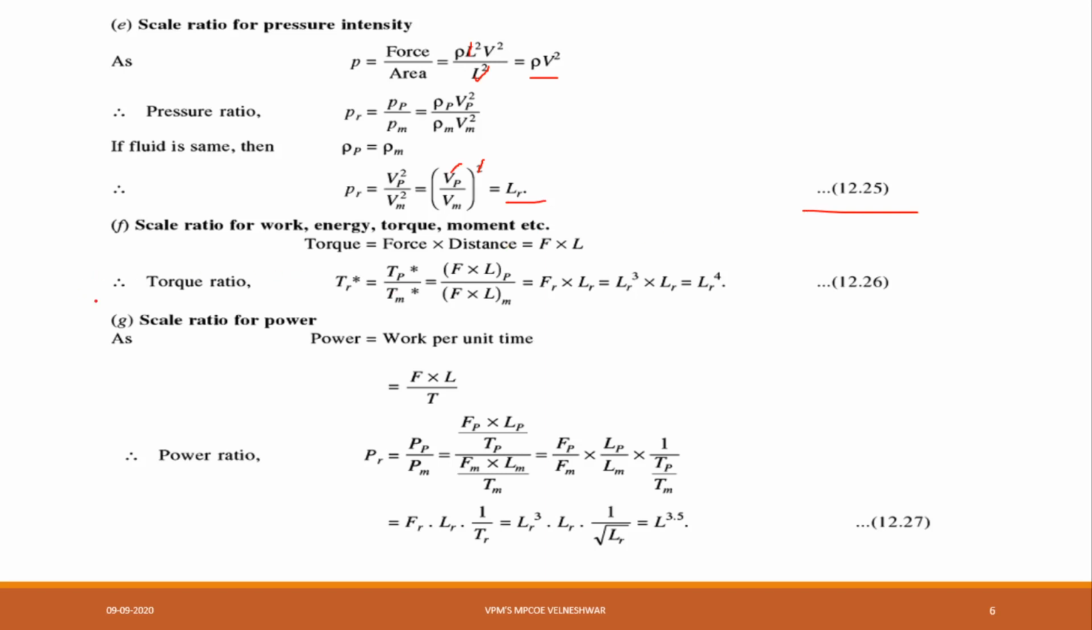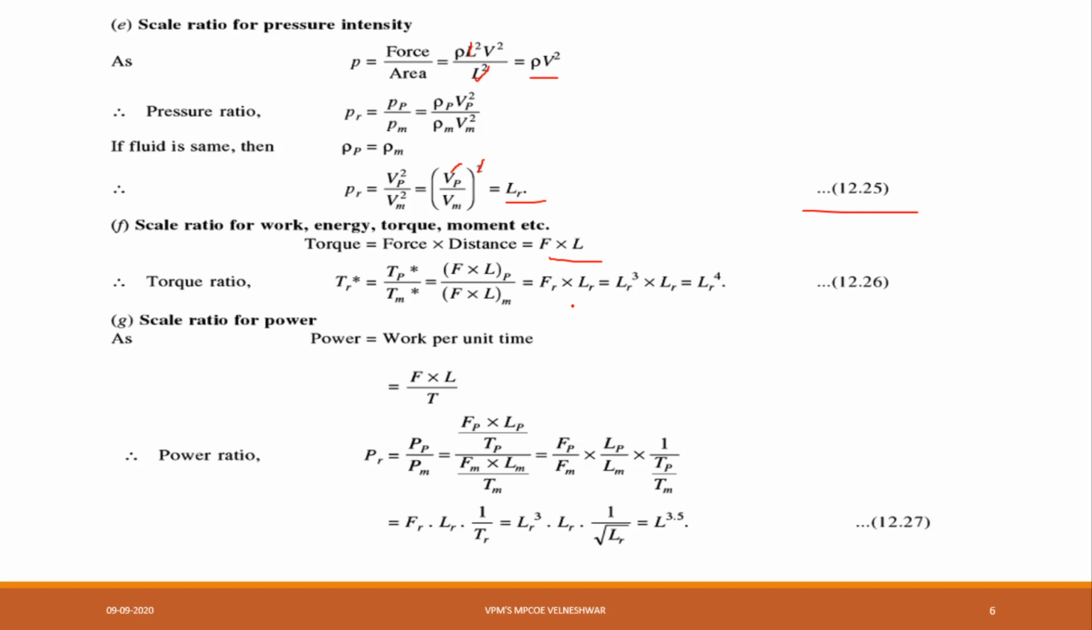Next, scale ratio for energy, torque, moment, etc. That is torque formula is force into distance, that is F into L. Again same, F into L prototype divided by F into L model, that is Fr into Lr, because here I am taking a scale ratio directly. Okay, Fr value already we got there. See how much we got here, Lr cube, and Lr is nothing but Lr, that is Lr to the power of 4.